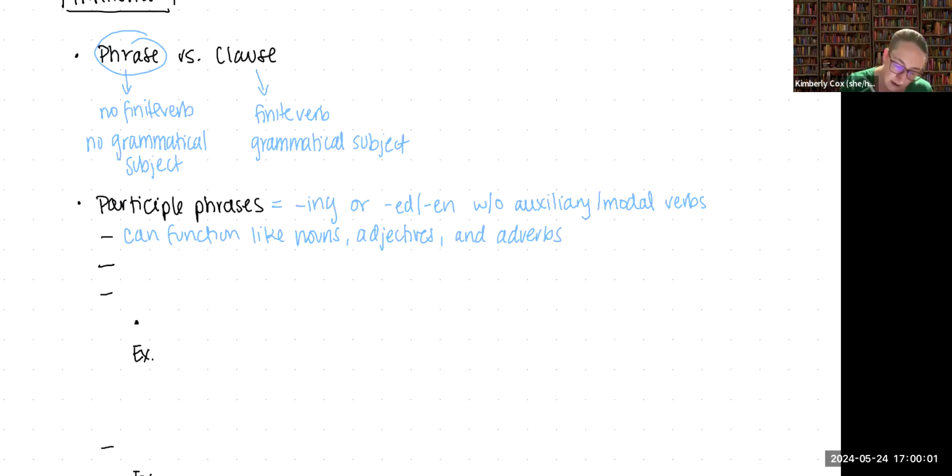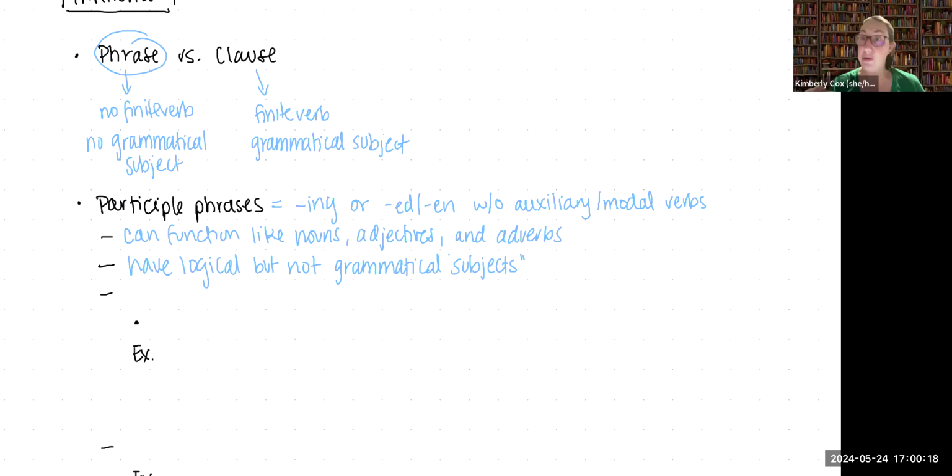They have logical but not grammatical subjects. Once again, I'm going to put subjects in scare quotes because it doesn't have one. It's implied, it's not stated.